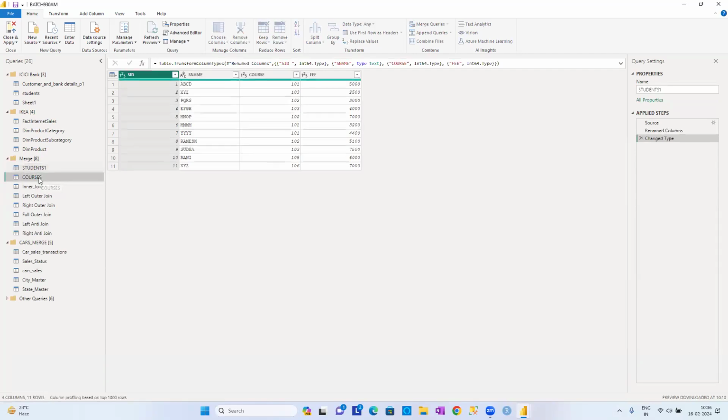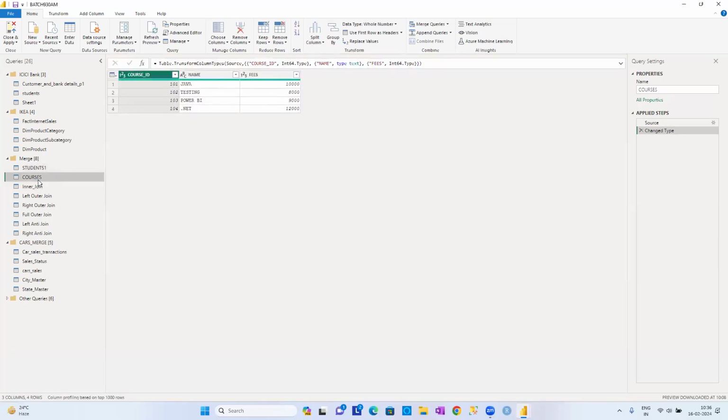Manually we can enter the data, guys. Just look at the data. If you want, we can just take a screenshot of this and enter the data manually. Just take a screenshot of these two tables, guys.